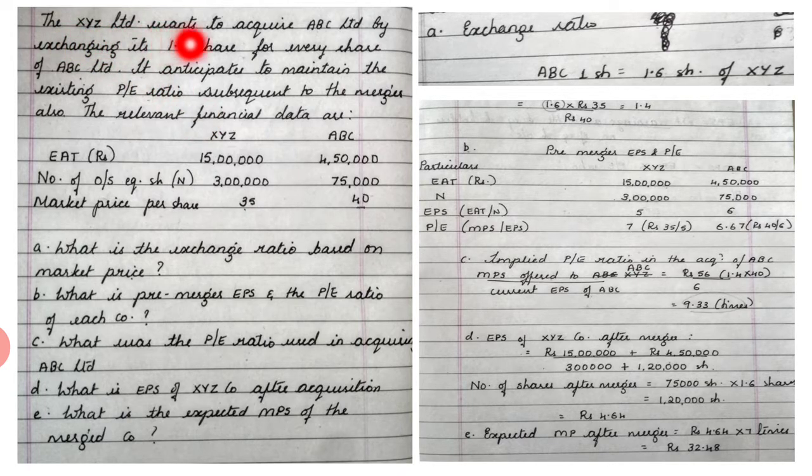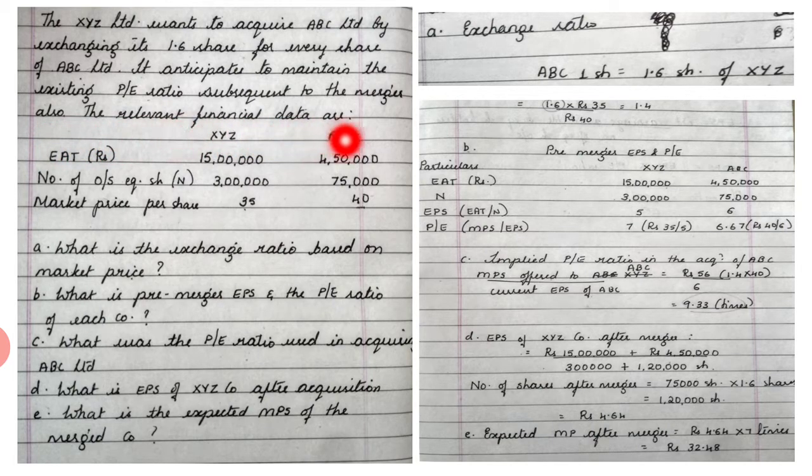XYZ Limited wants to acquire ABC Limited by exchanging its 1.6 shares for every share of ABC Limited. So for one share of ABC Limited, you are going to get 1.6 shares of XYZ Limited, right? It anticipates to maintain the existing PE ratio subsequent to the merger also.